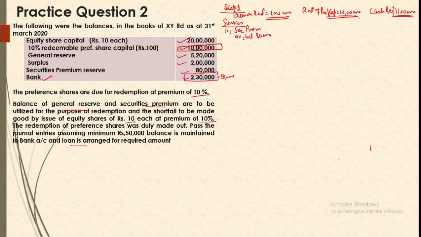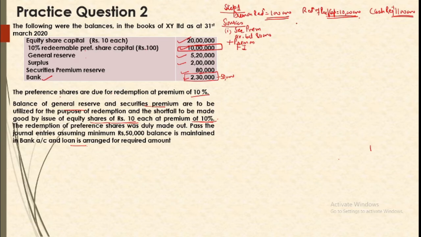Okay, but security premium is available plus any premium that you are getting. So you are getting premium on fresh issue as well, because your fresh issue of equity shares is to be done at premium. Now if I write source for premium first, I know here itself that I cannot do it, because I do not know how many shares are being issued. So I'll have to leave it. I cannot write the amount here. I do not know fresh issue, so just leave it here and then fulfill this source first of all.